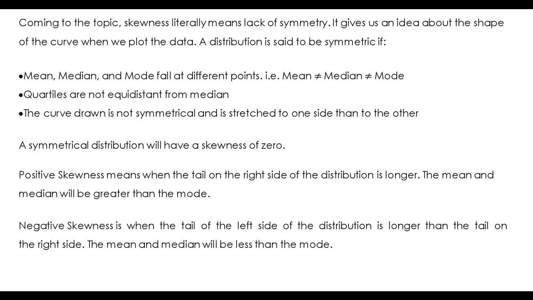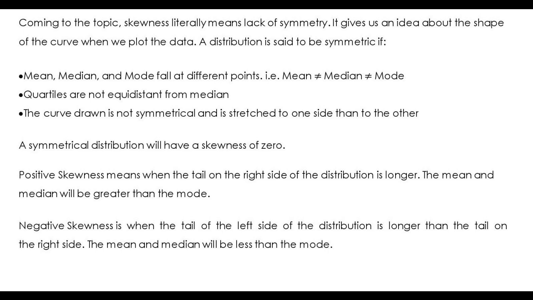Coming to the topic, skewness literally means lack of symmetry. It gives us an idea about the shape of the curve when we plot the data. A distribution is said to be asymmetric if mean, median and mode fall at different points. That is, mean not equal to median not equal to mode.